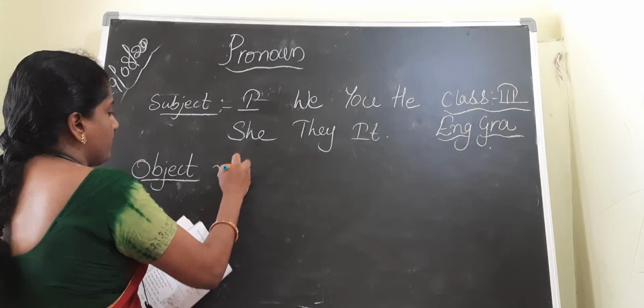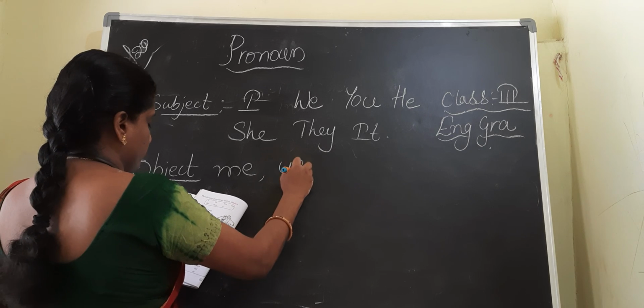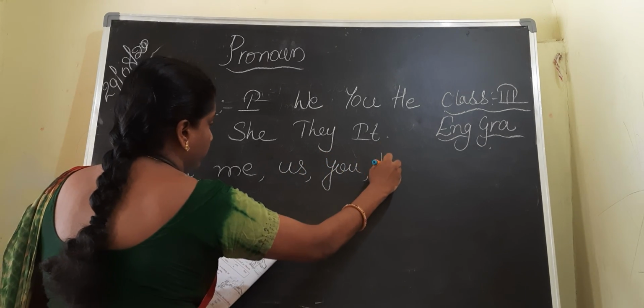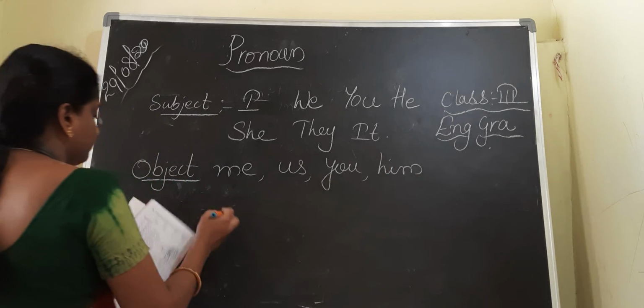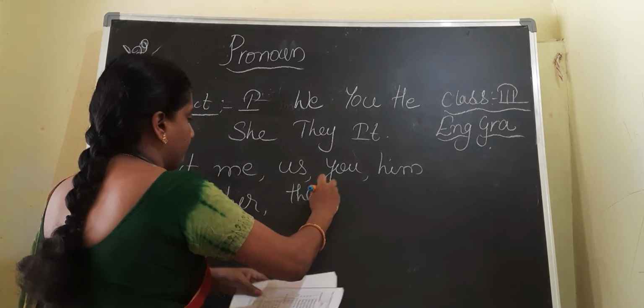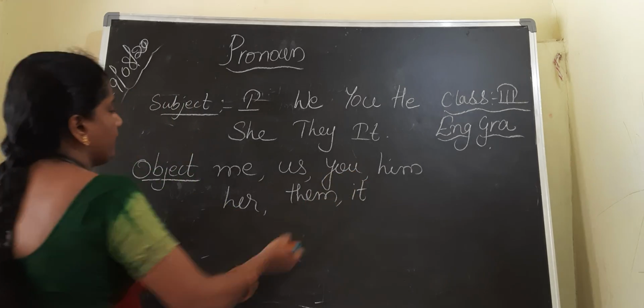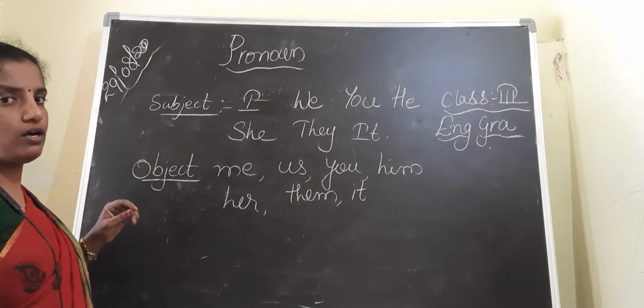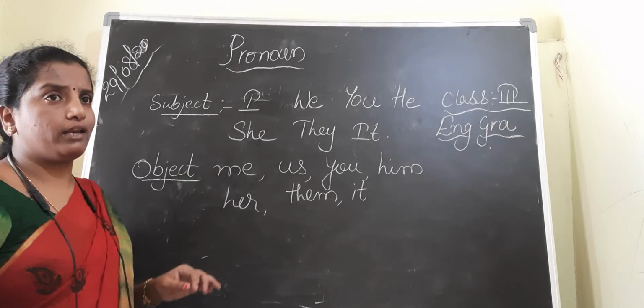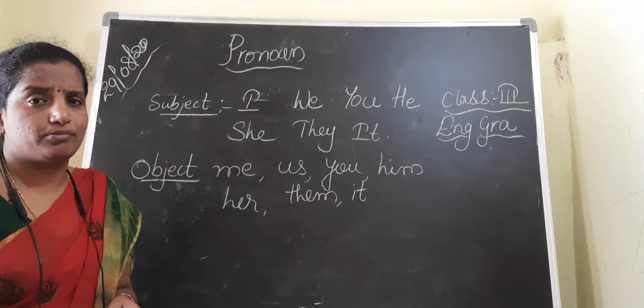See children: me, us, you, him, her, them, it. These are the pronouns which are used as the object. Now you may have a doubt: okay madam, you have clarified the subject. What is the subject?